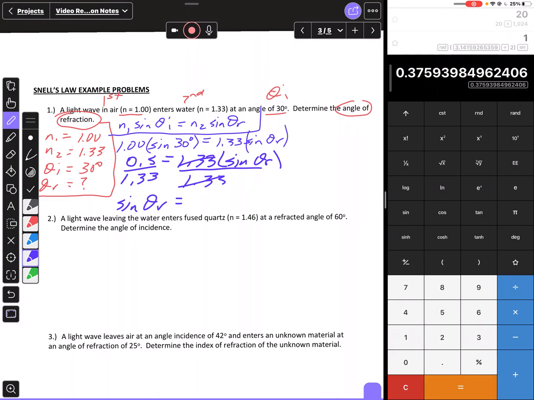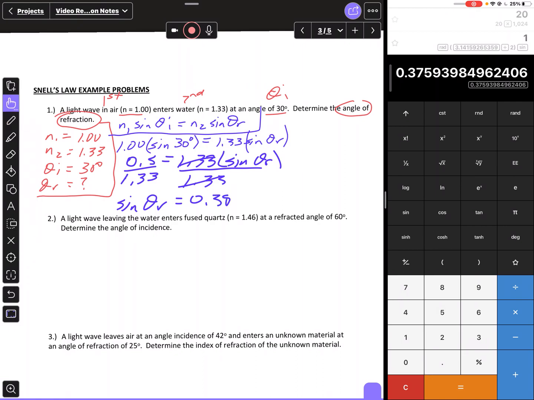Now I can round these numbers to 2 decimal places. Your answer, whether you round or not when you work these, might be slightly different than my answers, but as long as they're within a few tenths of that, that's fine. So rounded to 2 decimal places, this is going to be 0.38.